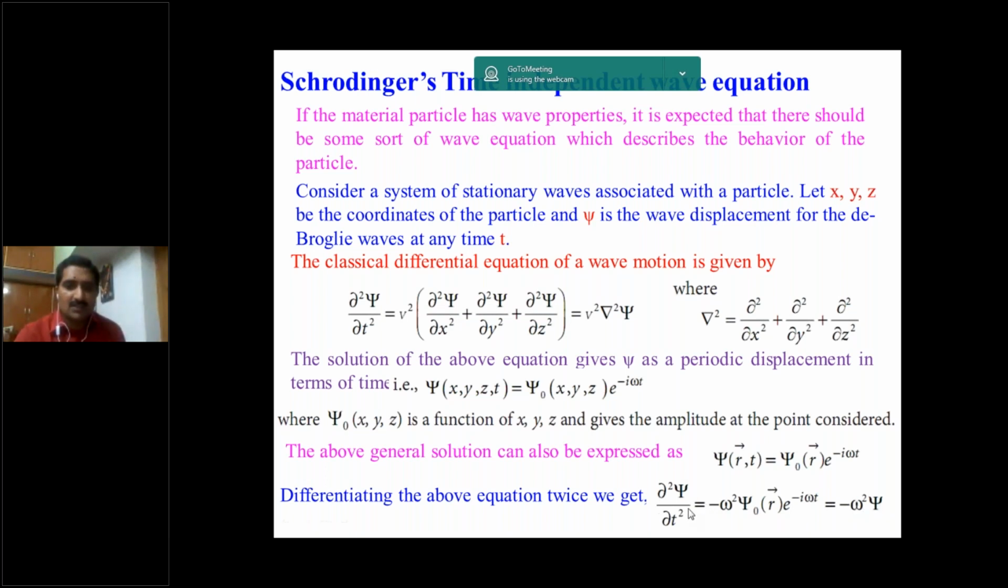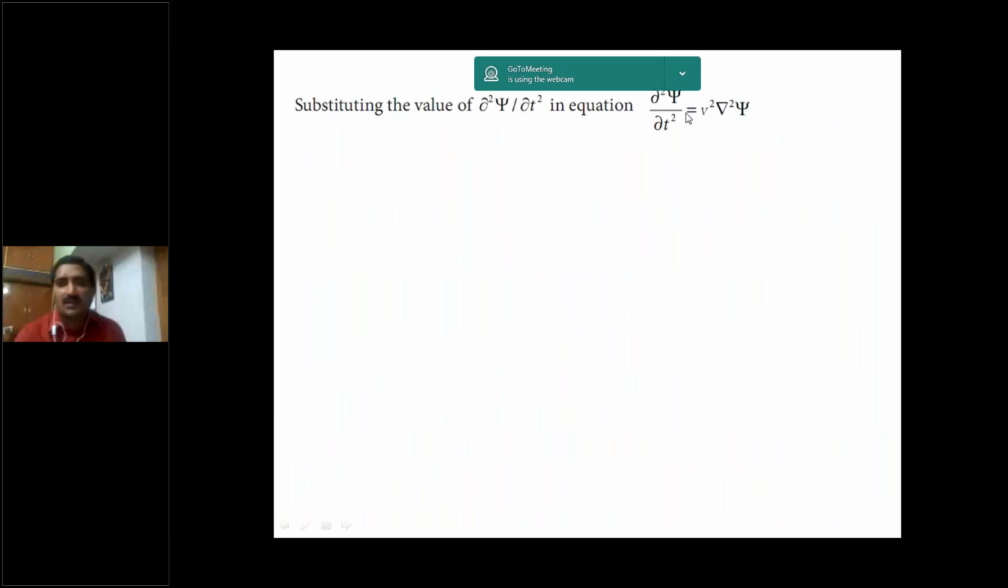Substitute this del square psi by del t square, that is minus omega square psi, in this equation. So minus omega square psi is equal to v square into del square psi. Taking v square to the right hand side, del square psi is equal to minus omega square psi by v square. Taking this term to the left, it can be written as del square psi plus omega square by v square into psi is equal to 0.